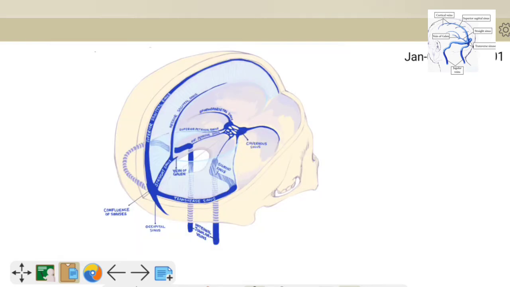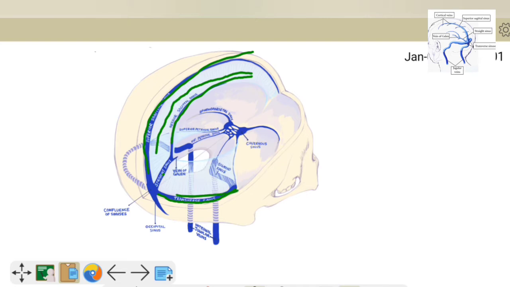Now, this is the falx cerebri. In the infoldings of the falx cerebri, we have the superior sagittal sinus, and within the infolding of the two meningeal layers, we have the inferior sagittal sinus. Same way, the straight sinus is within the infoldings of the meningeal layer. Between the two dural layers, that is the endosteal and the meningeal, we have the transverse sinuses.